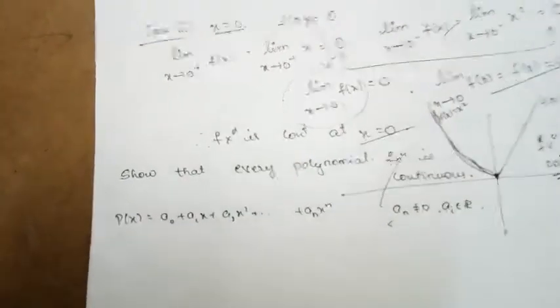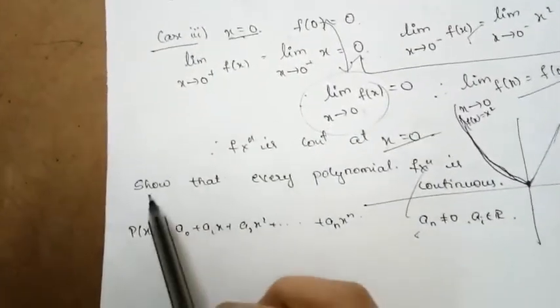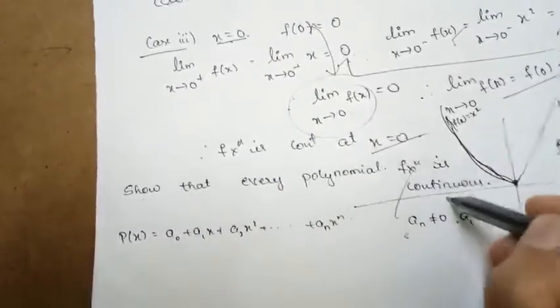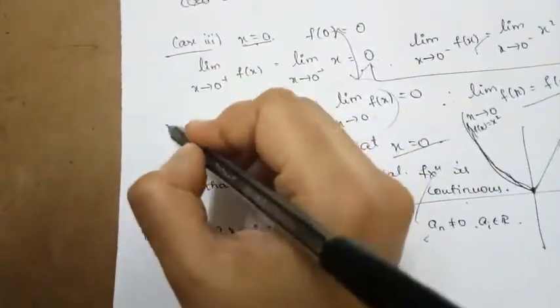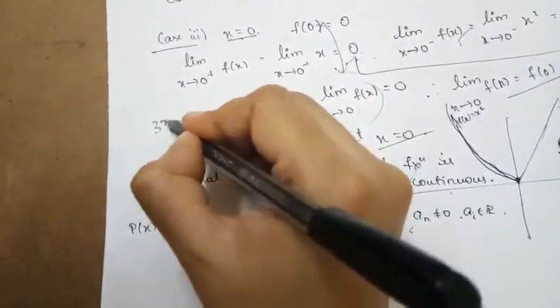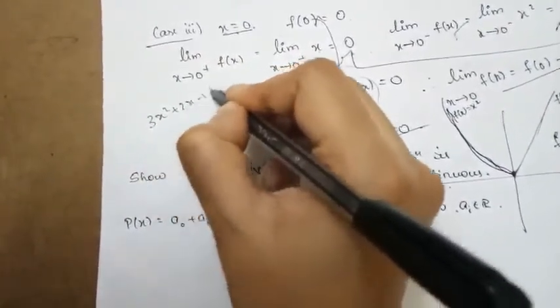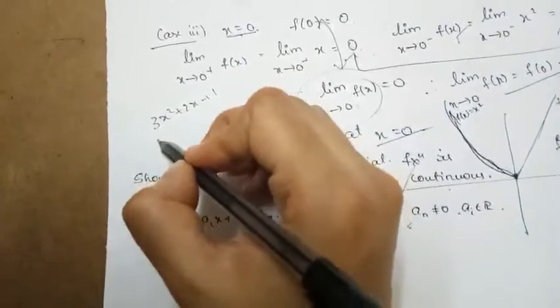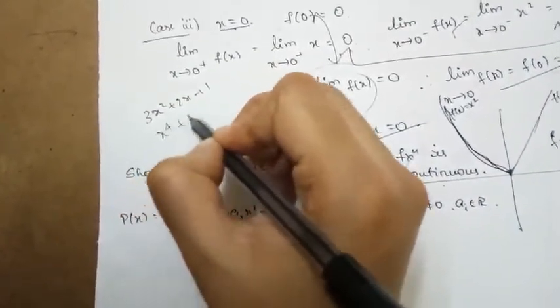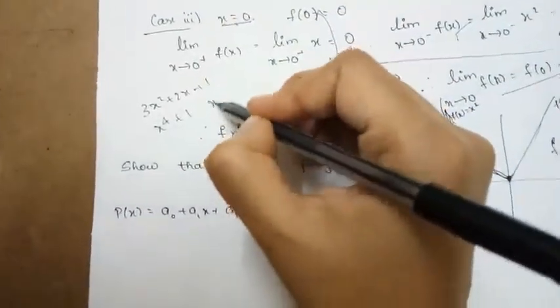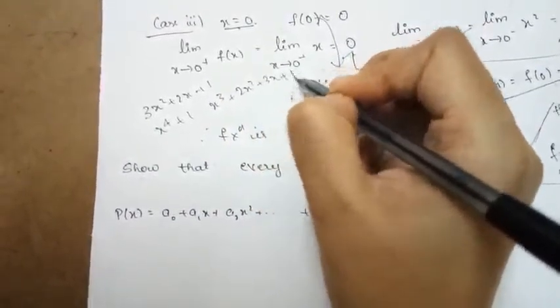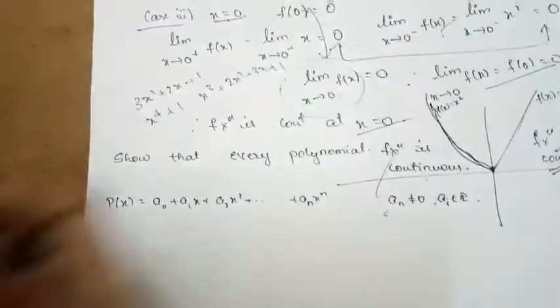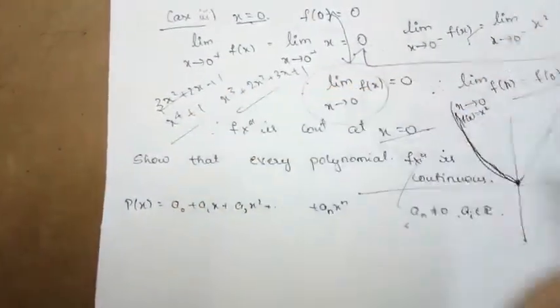The next question asks us to show that every polynomial function is a continuous function. If I say polynomial function, how will it look? It will be like 3x square plus 2x plus 1. It is a polynomial function. Or x to the power 4 plus 1, it is a polynomial function. x cube plus 2x square plus 3x plus 1, it is a polynomial function. So you can see these are examples of polynomial functions.